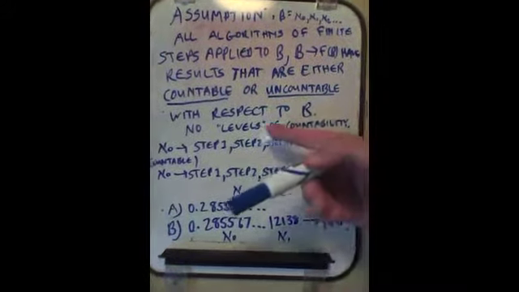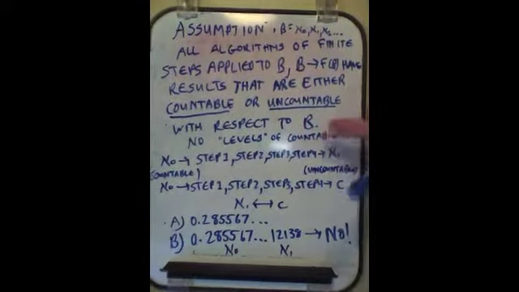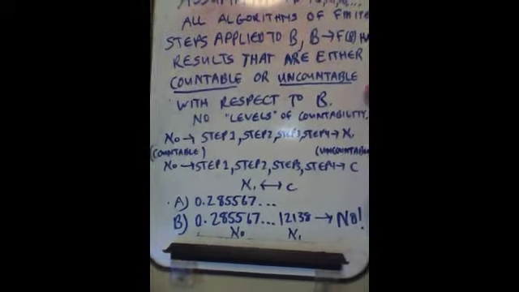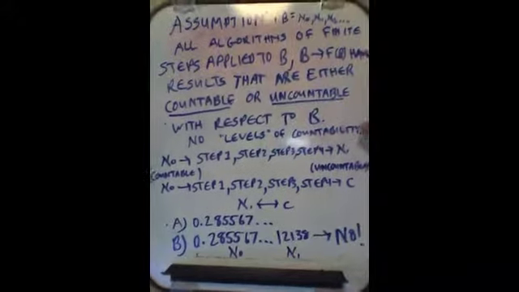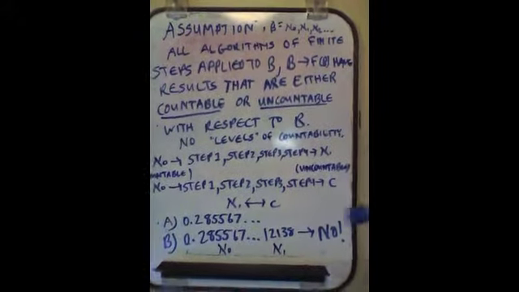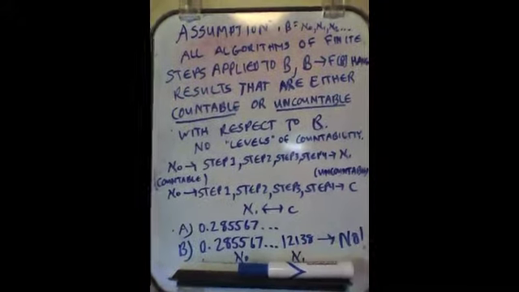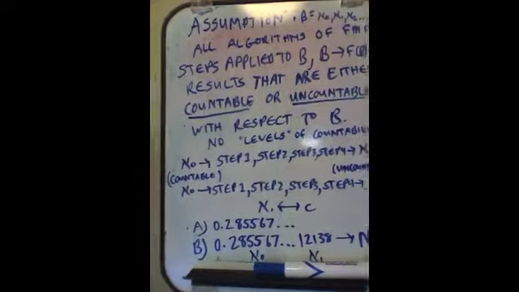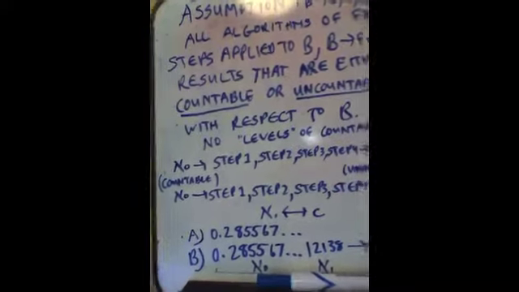So we have no levels of countability within the algorithm itself. Okay, so we have levels of countability above, let's say, outside of the scope of the algorithm, but we have no levels of countability within the algorithm itself.